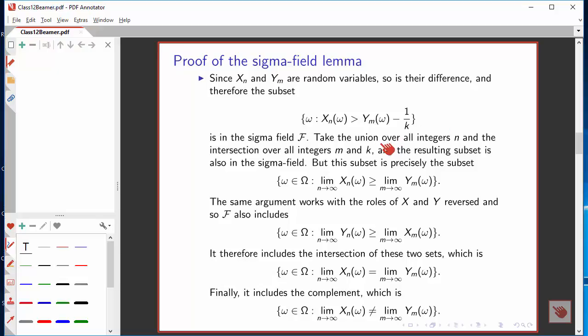When we take unions, we stay in the sigma field. When we take intersections, we stay in the sigma field. So the resulting subset is also in the sigma field. But what is it? It's simply the set where the limit, meaning that sooner or later we will find something that satisfies this, is greater than the limit on the other side.